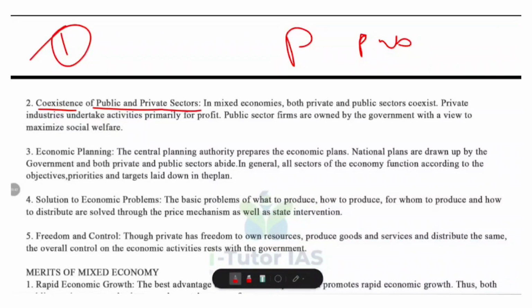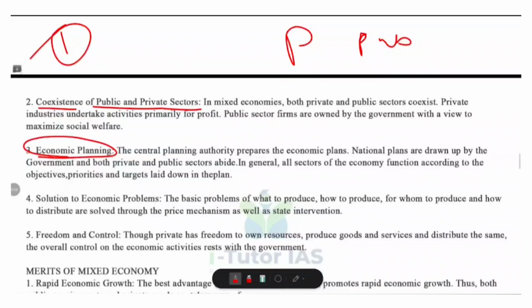In a mixed economy, both private and public sector operate together. Private industries focus primarily on profit, producing goods and services to meet market demands. Public sector enterprises owned by the government aim to maximize social welfare by providing essential goods and services. And this ensures a balance between efficiency and equity.